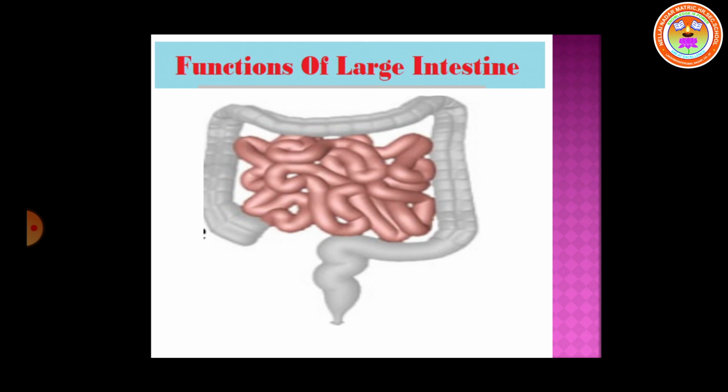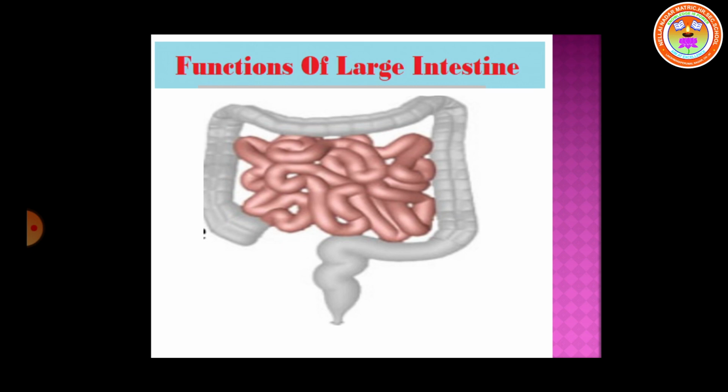So let me say what assimilation is. Assimilation is nothing but the incorporation of the absorbed food materials into the tissues and cells. We know that we are absorbing glucose. So in the cells, glucose releases energy. Our blood absorbs amino acids. The amino acids are again converted into proteins, which our body wants. This incorporation of the absorbed food materials in the tissues and cells is called assimilation.